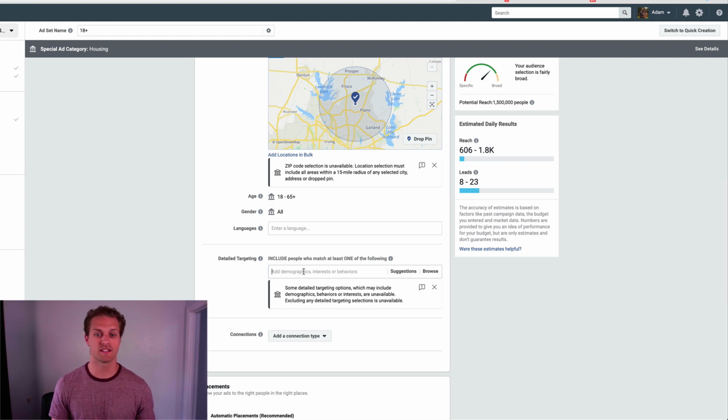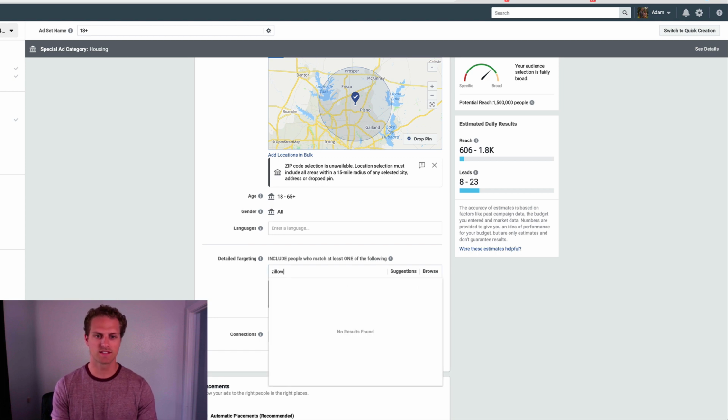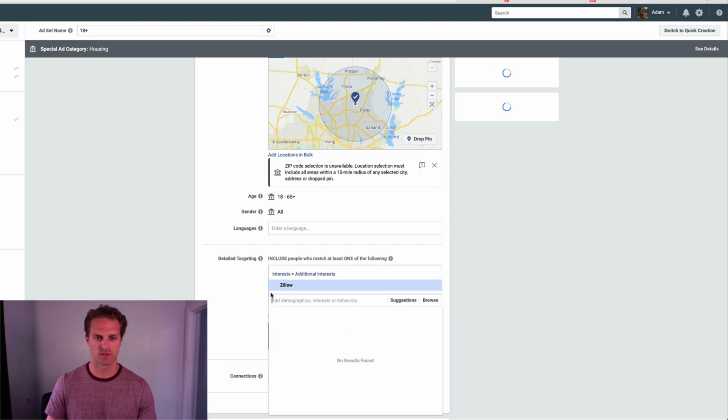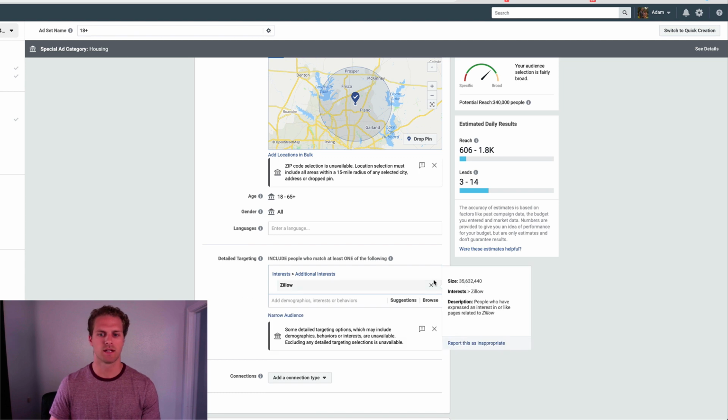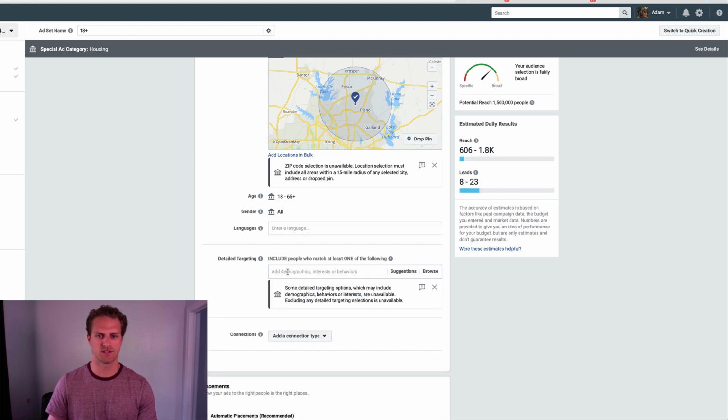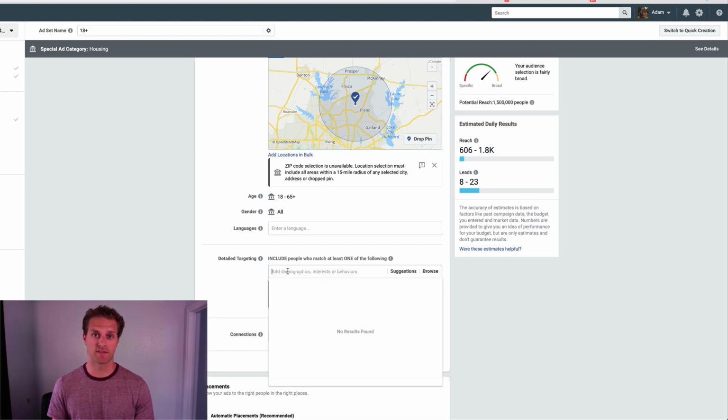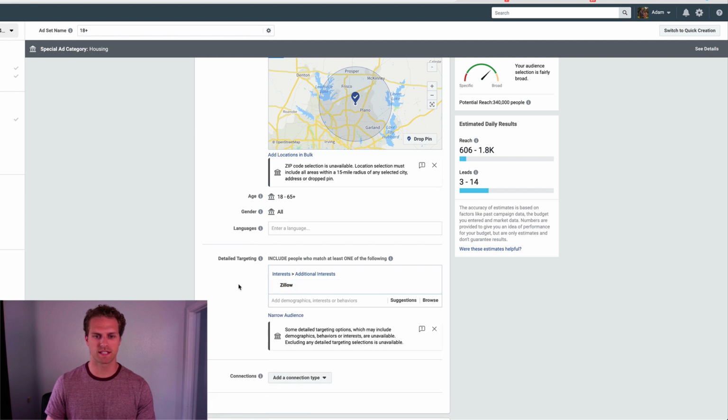The other thing here is you cannot exclude anything. So we used to exclude National Association of Realtors or real estate brokers, real estate, realtor, all that stuff you can no longer do. So you can only target based on interests. You can still come in here and do Zillow and Realtor.com and things of that nature, but you just cannot do any of the behavior, demographics, or exclusions. So those are just a few things there that you can do.